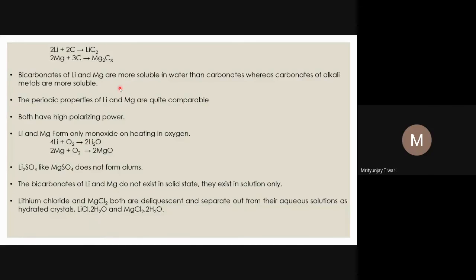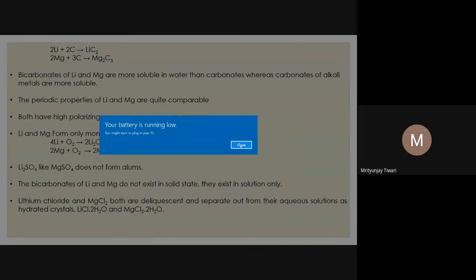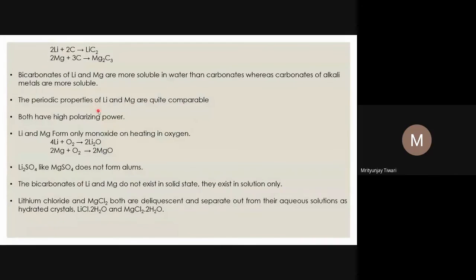A similar thing we see for magnesium: magnesium bicarbonate is more soluble than magnesium carbonate, and its property is closer to lithium. The periodic properties of lithium and magnesium are quite comparable.